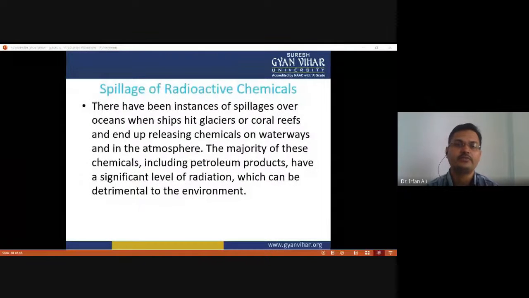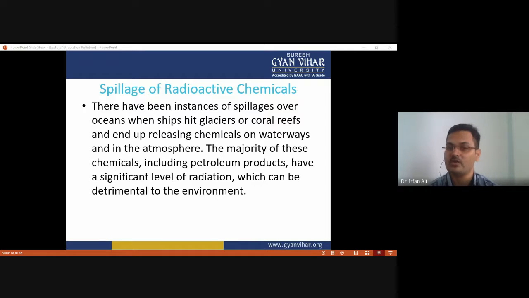And spillage of radioactive chemicals is also a source of radiation pollution. There have been instances of spillage over the ocean when a ship hit a glacier or polar reefs and ended up releasing a large amount of radioactive material into the atmosphere and the water. The majority of these chemicals, including petroleum products, have a significant level of radiation, which can be detrimental to marine and aquatic flora and fauna.